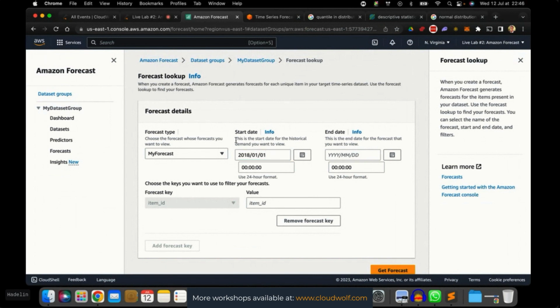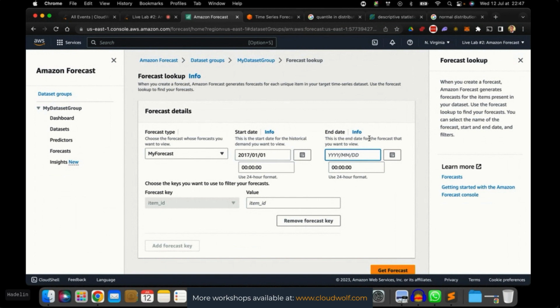And then, oh no, actually, sorry, this is the start date for the historical demand you want to view. So this is more 2017 then. We would like to display the data, the whole historical data, and the predictions after that. I think that would be the nicest way to visualize it. And then the end date, this is the end date.